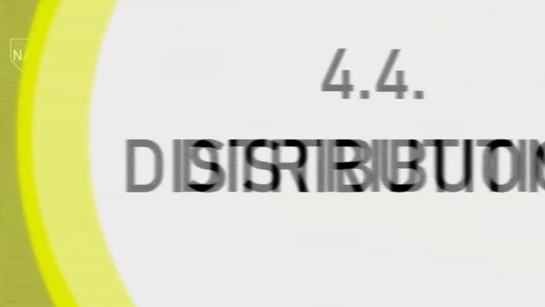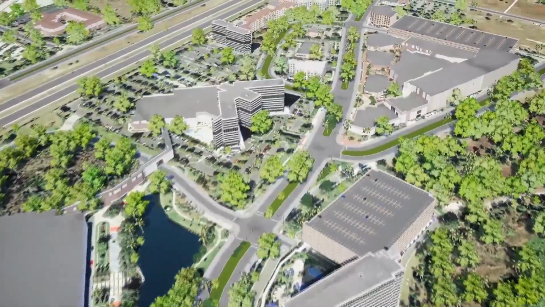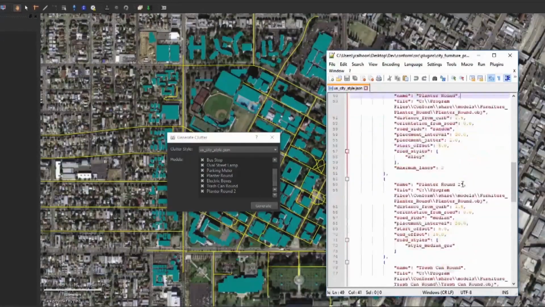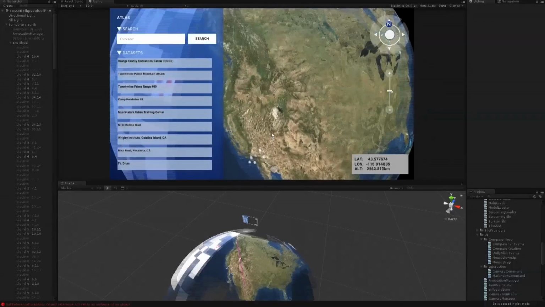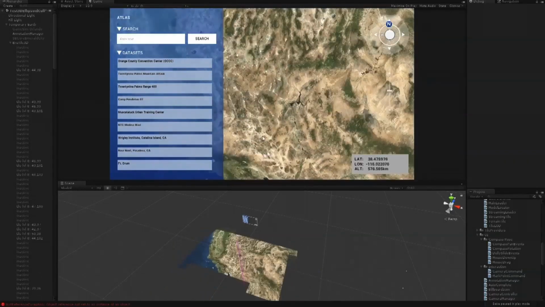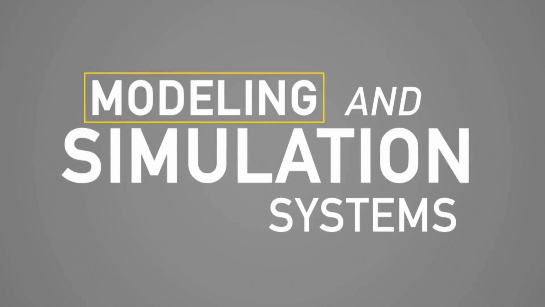The fifth and final phase is application, in which researchers find and optimize the best applications for terrain tools in decision-making. This workflow supports the ultimate goal of One World Terrain, an authoritative, geospecific 3D representation of the planet that is usable in current and next-generation modeling and simulation systems.